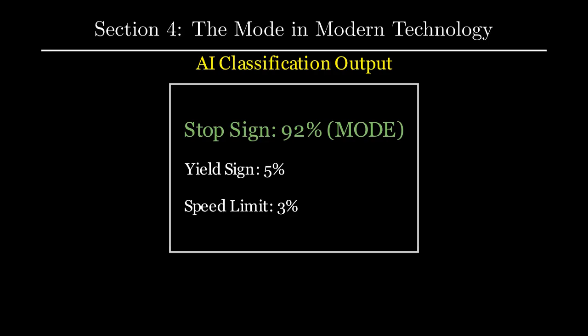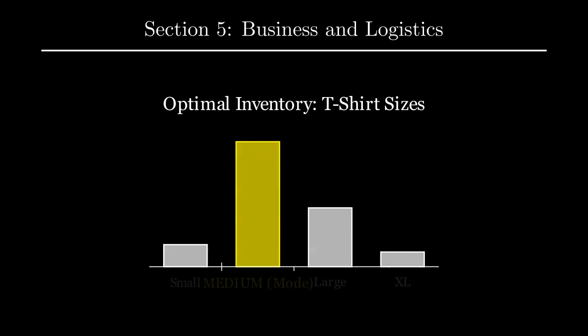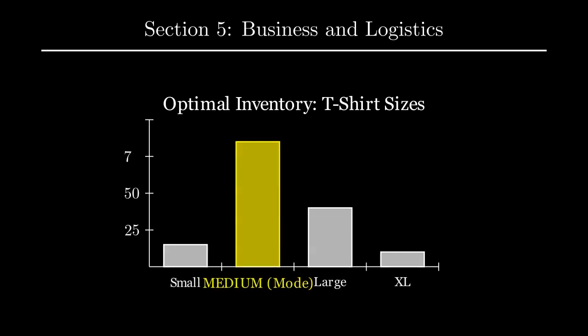Section 4. The mode in modern technology. In the realm of machine learning and artificial intelligence, the mode is everywhere. In classification tasks, like a self-driving car identifying a stop sign versus a speed limit sign, the model outputs probabilities for each. The final decision is essentially the mode of the probability distribution, the category with the highest confidence. Without the mode, AI couldn't make definitive choices.